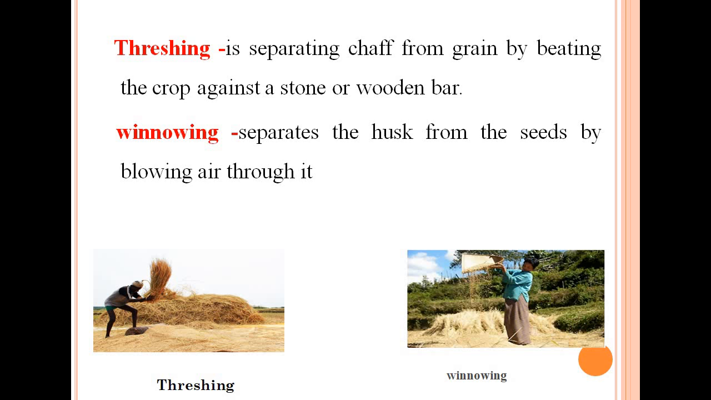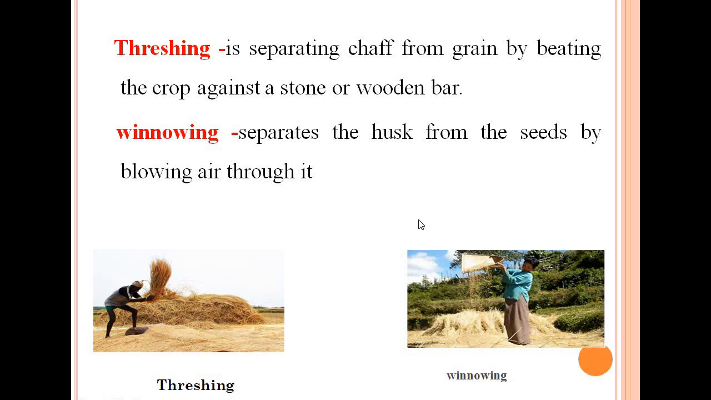So what is threshing? As you can see here, threshing is the process of separating the chaff from the grain by beating the crop against a stone or wooden bar. In this picture you can see a man beating the crop against a stone or a wooden bar. For what purpose? So that the chaff gets separated from the grain. So this is threshing, and the second is winnowing.